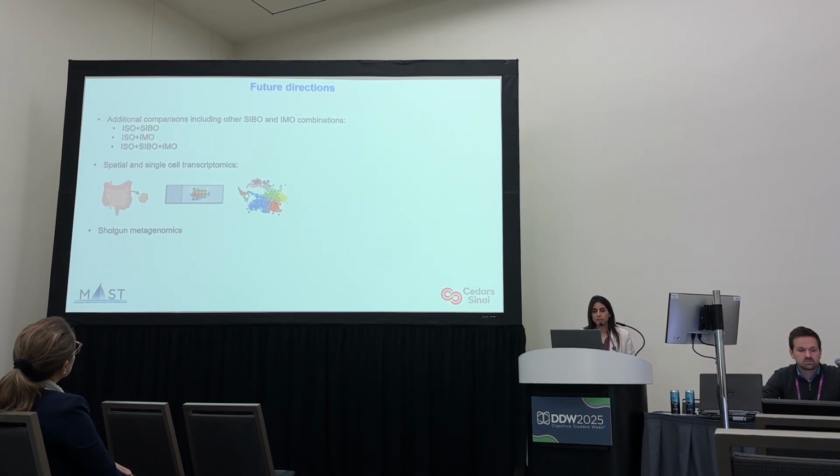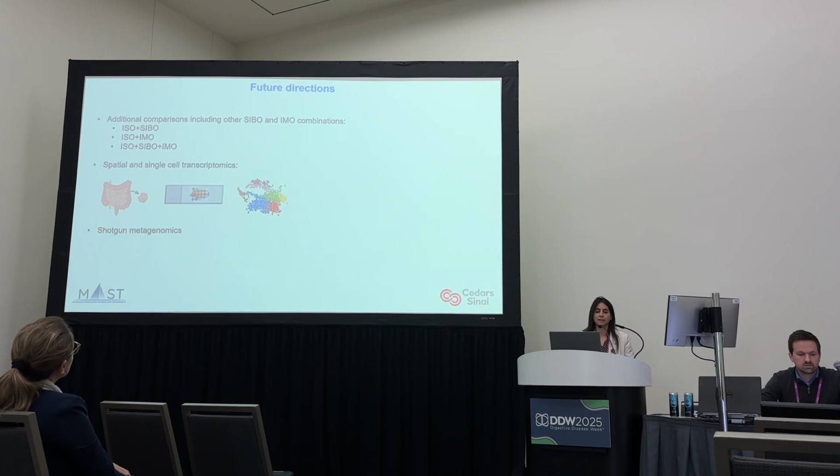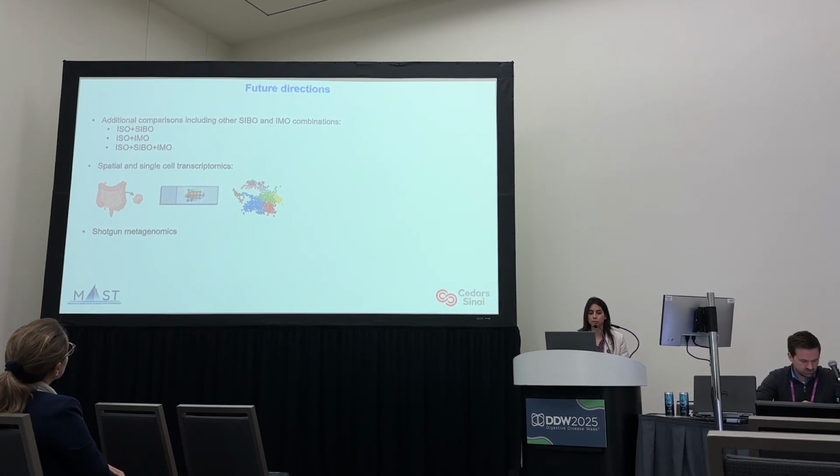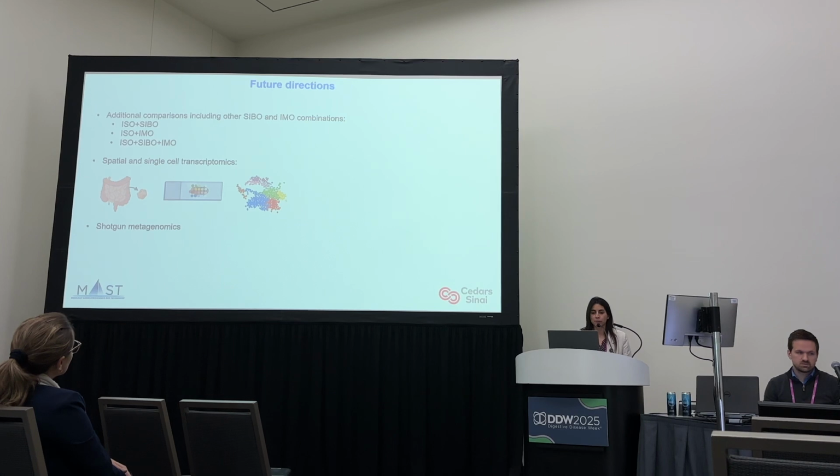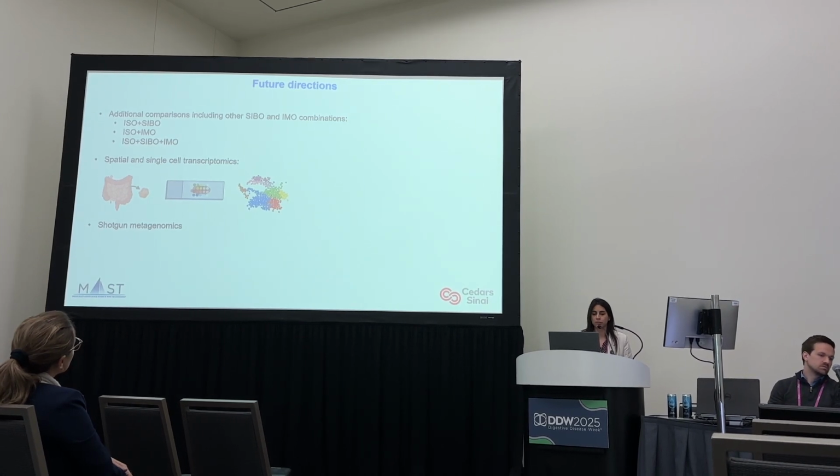As future directions, we have planned to include additional comparison groups, spatial and single-cell transcriptomics, and also shotgun metagenomics.